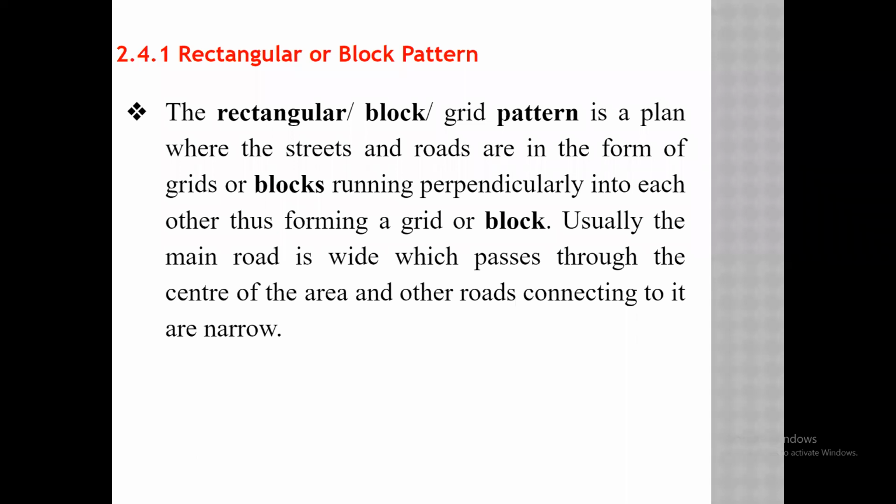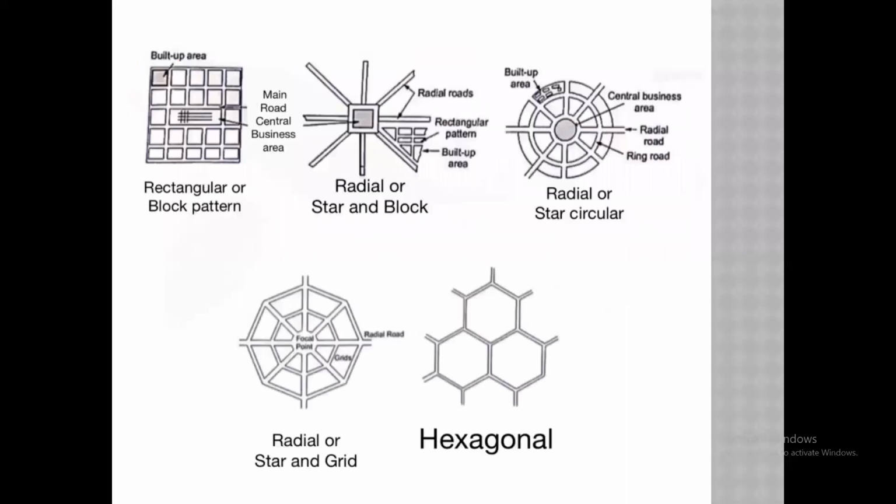Usually the main road is wide and passes through the center of the area, and other roads connecting to it are narrow. The rectangular pattern means all the area is divided into blocks. See the first picture: all the area is divided into a number of blocks.